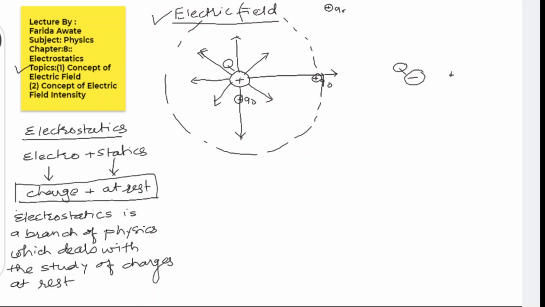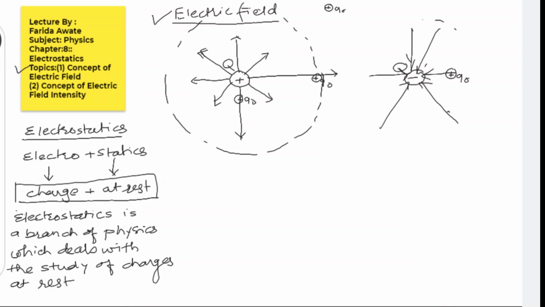Now again, if I put the test charge here, we are always taking it positive. If the test charge is kept here, it will be attracted towards it. Somewhere here if I am putting it, it will attract like this, like this, like this, and like this. So anywhere in the surrounding space of the negative charge, if I put the test charge, then it experiences some force.